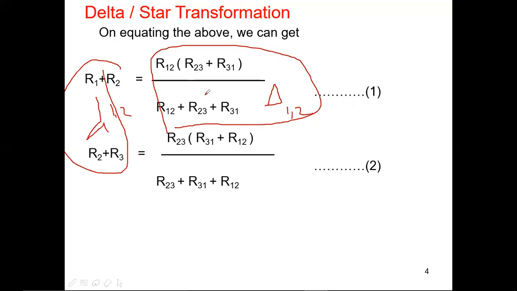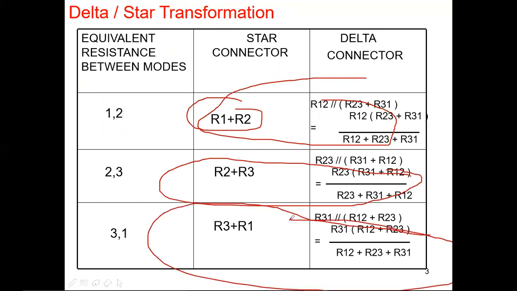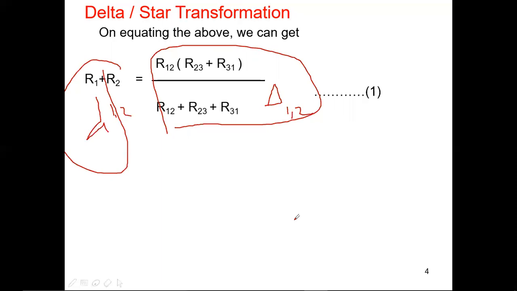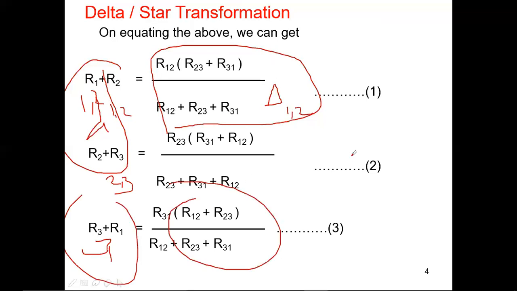Next, R23. In the same way you can write it for R23. I'm going to equate it for the second equation, like this. Next I'm going to write R31 also like this. We have the three equations for R1, R2 in the form of three nodes: this is across 1 2 node, this is across 2 3 node, this is across 3 1 node, for star per delta. So these equations are important: 1, 2, 3.